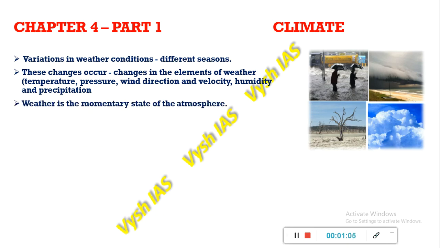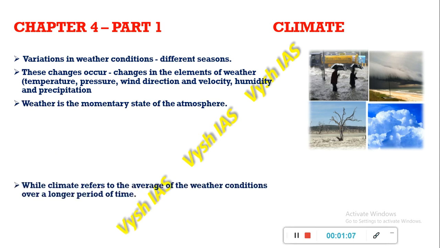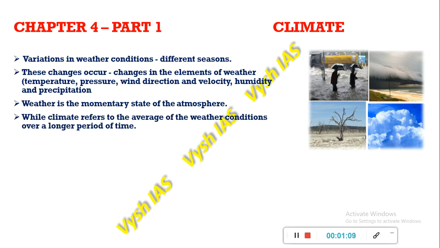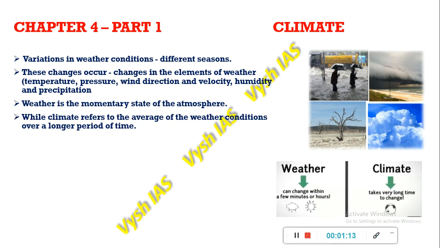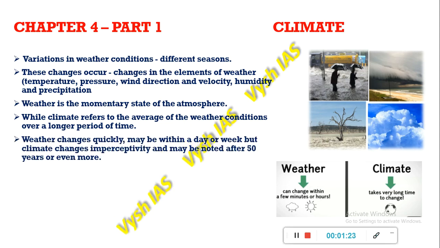Weather is the momentary state of the atmosphere, and climate refers to the average of the weather conditions over a long period of time. So there is a difference between weather and climate. Weather is short term and climate is long term. Weather can change within a few minutes, hours or days, whereas climate takes a lot of time, maybe years.